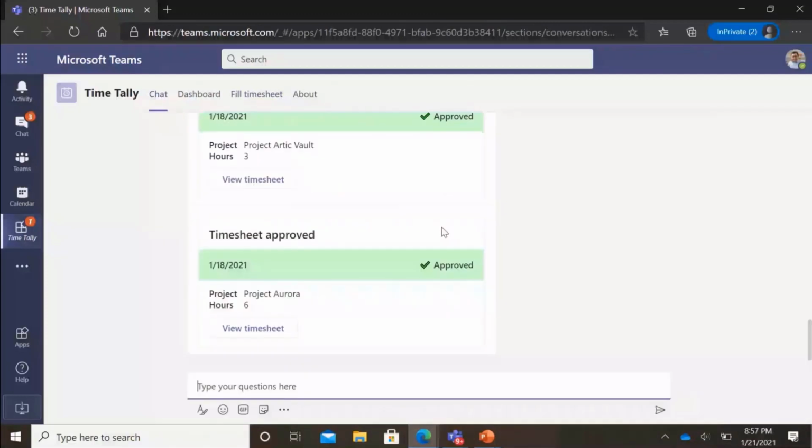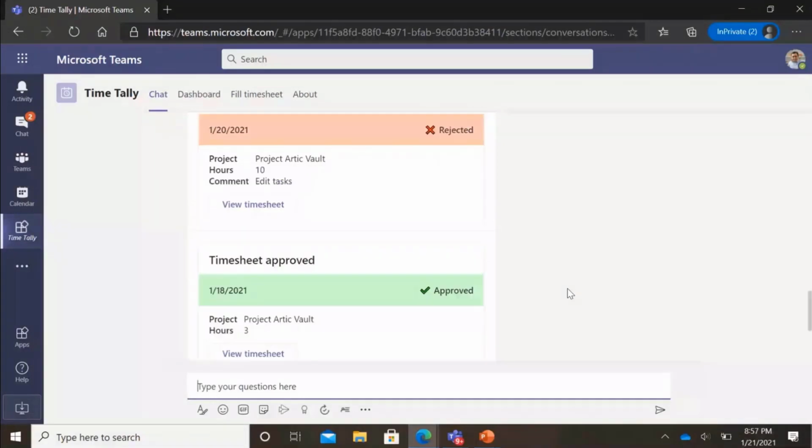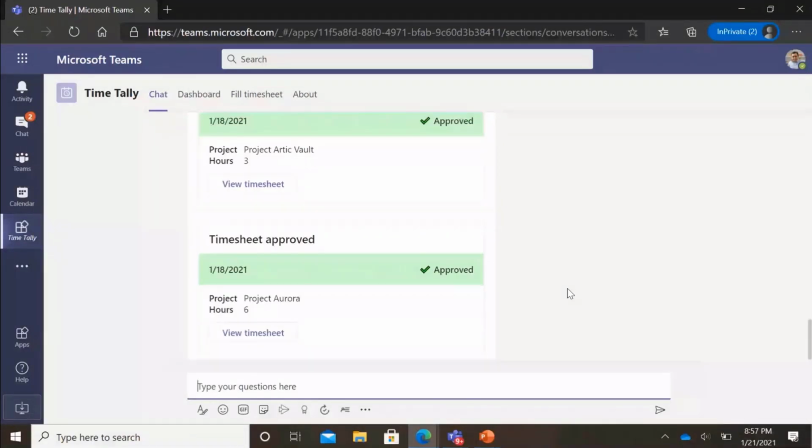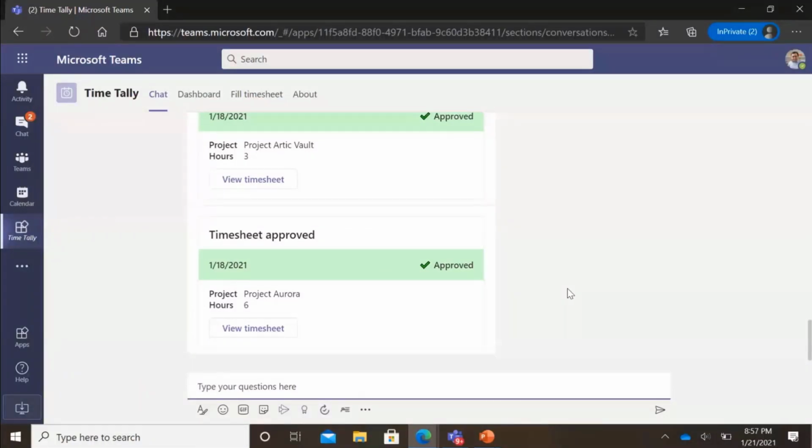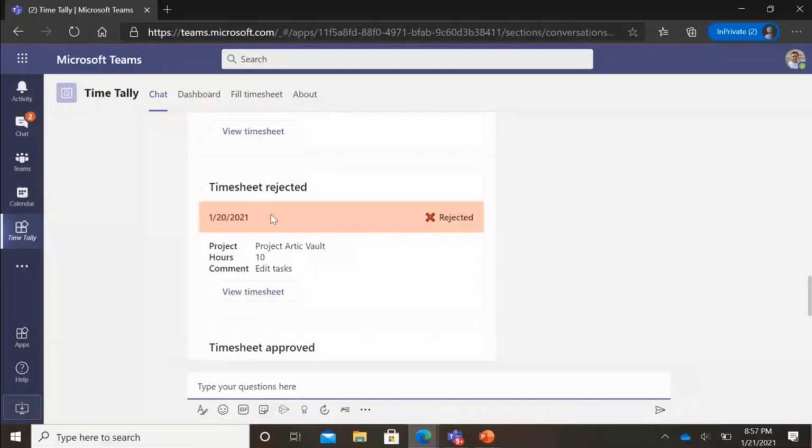It also comes as a bot notification, which is just like this, that your timesheet has been rejected, this is the edit tasks. Yeah, this did come. And your timesheet has been approved for 18th and for this project. So it all comes in like nice chat notifications. And then I can also go view my timesheet again.